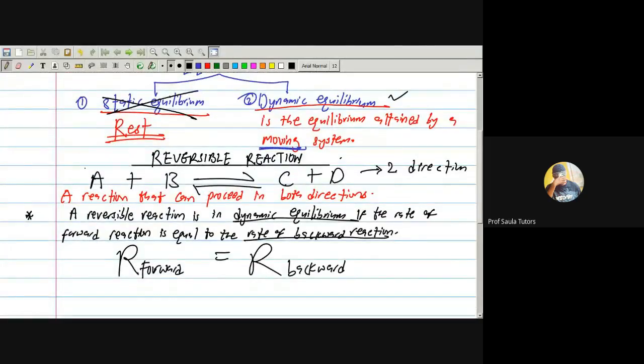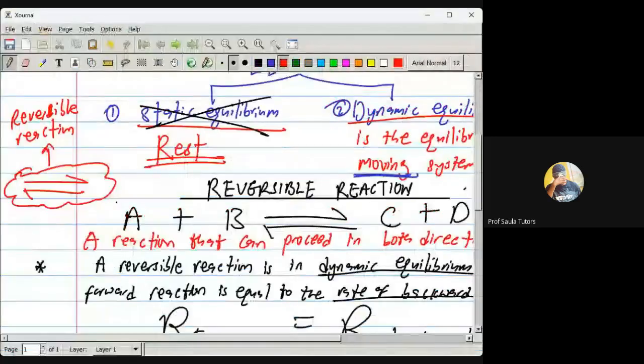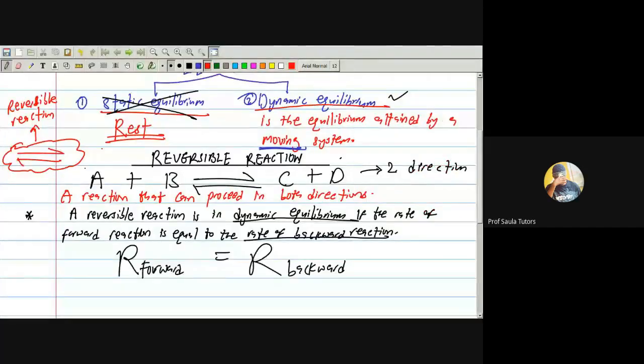A reversible reaction can occur in two directions. It can occur in the forward direction, and it can also occur in the backward direction. How do we know a reversible reaction? You can know it by this arrow. Wherever you see this arrow, it is telling you that you have a reversible reaction. It means that the reaction can proceed forward or backward.